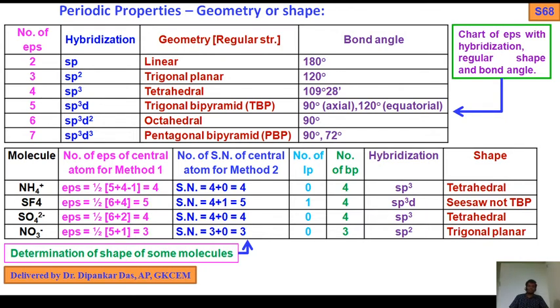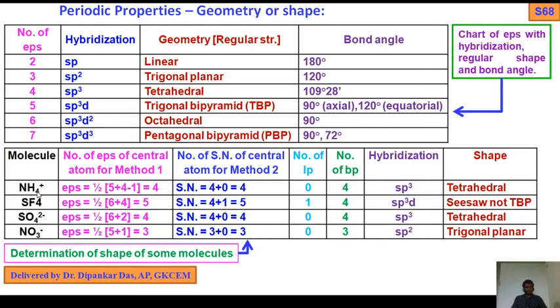Okay, next take examples. Look, I have written here in a table format molecules. I have chosen NH4 plus, SF4, SO4 2 minus, NO3 minus. What I have written in the columns: number of EPs of central atom for method 1, as I told you; number of SN, steric number of central atom for method 2; number of lone pairs, number of bond pairs, hybridization and shape.